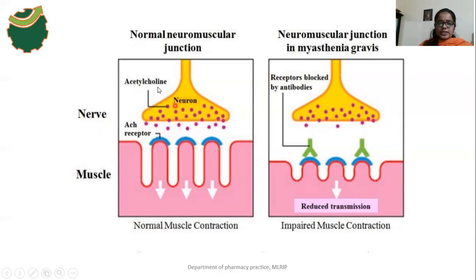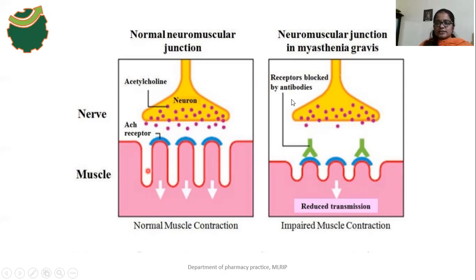This neuron releases a neurotransmitter known as acetylcholine, and this acetylcholine binds with acetylcholine receptors. This receptor is present on the muscle cells, especially the NM type of receptors. Then the signal is transmitted to the muscle, and muscle contraction happens. Nothing but a transmission of the signal from the neuron to muscle cells. This is a normal neuromuscular transmission.